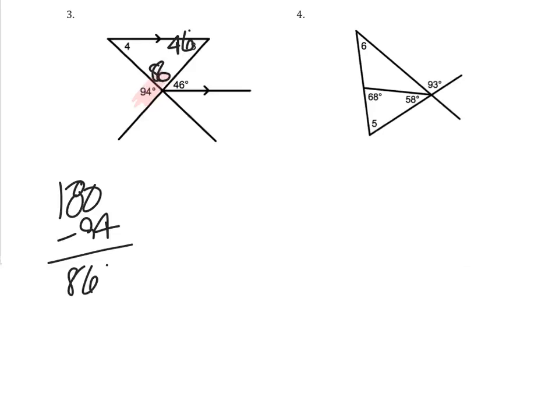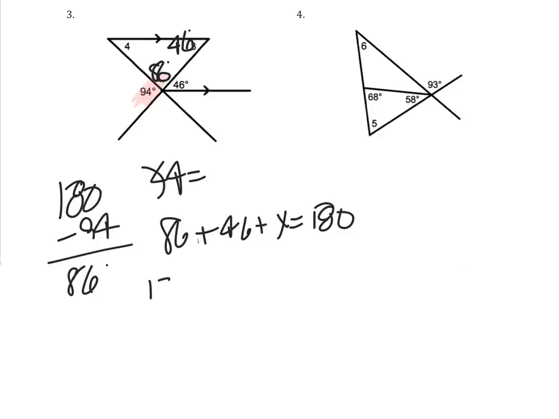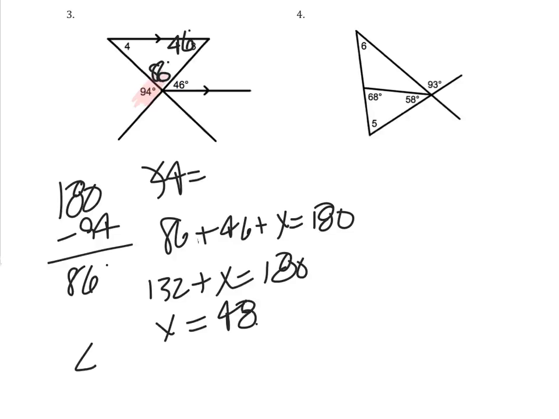Now I know that this angle in here is 86 degrees, and in order to get angle 4, I'm going to use the fact that the three angles in a triangle add up to 180. I'm going to do 86 plus 46 plus x, we'll call it, is equal to 180. So I wind up with 132 plus x equals 180, and x is equal to 48 in this case. So angle 4 is equal to 48 degrees. So right in here, this is 48 degrees.